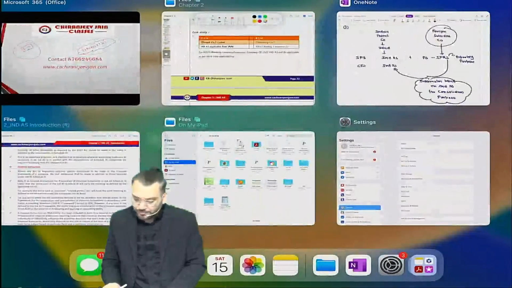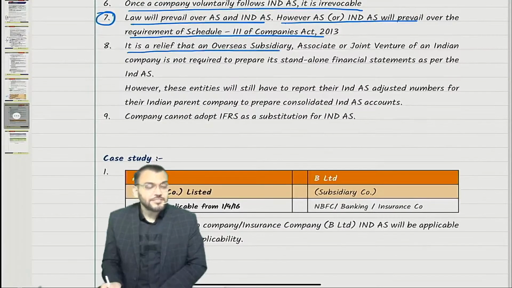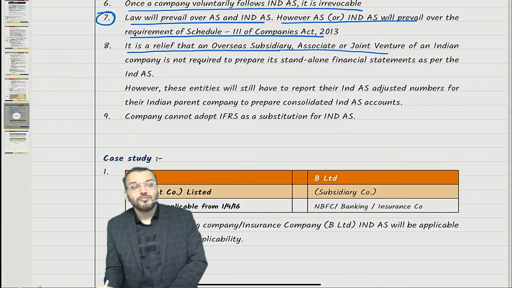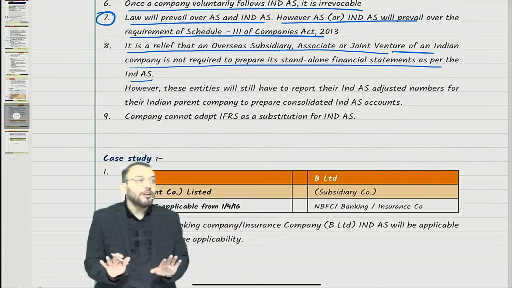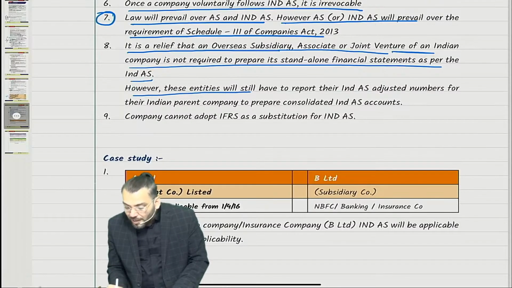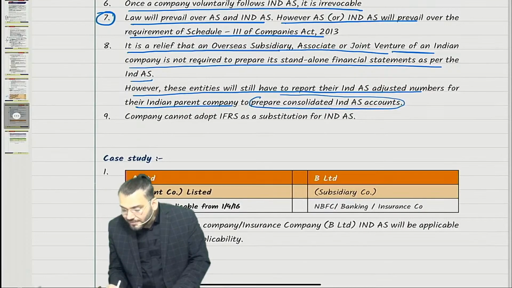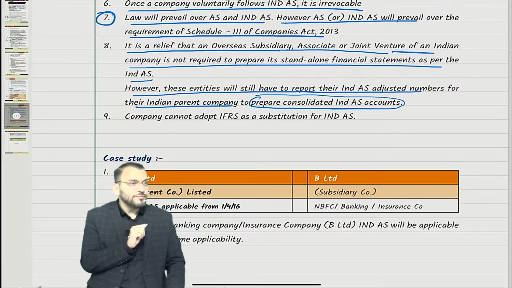That point is given. Let us read what is given. It is a relief that an overseas subsidiary, foreign subsidiary, foreign associate, or foreign joint venture of an Indian company is not required to prepare their standalone financial statement as per Ind AS. However, this entity still will have to report their Ind AS adjusted number for the Indian parent company to prepare consolidated Ind AS accounts. Understood? First clarification you have understood.